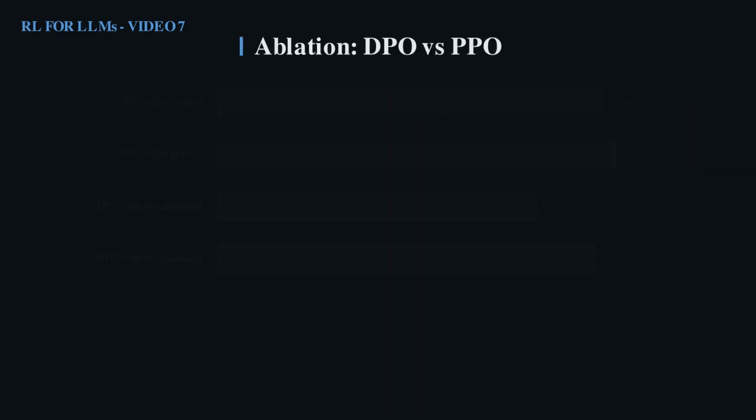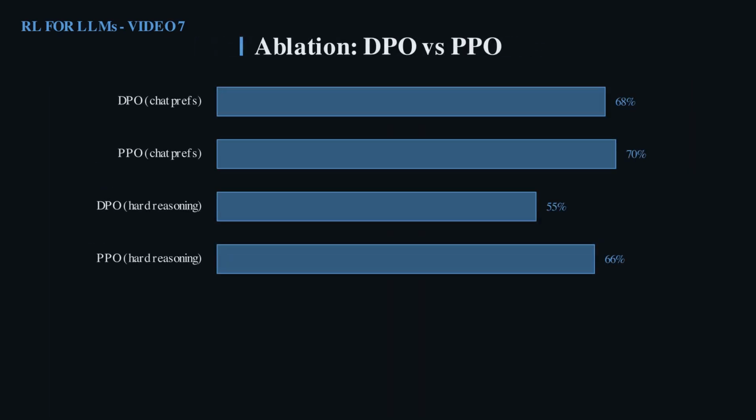And here is that trade-off measured out. On chat preferences, the top two bars, DPO essentially ties PPO. So for most alignment, you should just use the simpler method. But on hard reasoning, the bottom two bars, PPO's fresh online exploration pulls clearly ahead. Offline learning cannot discover what is not already in the data.